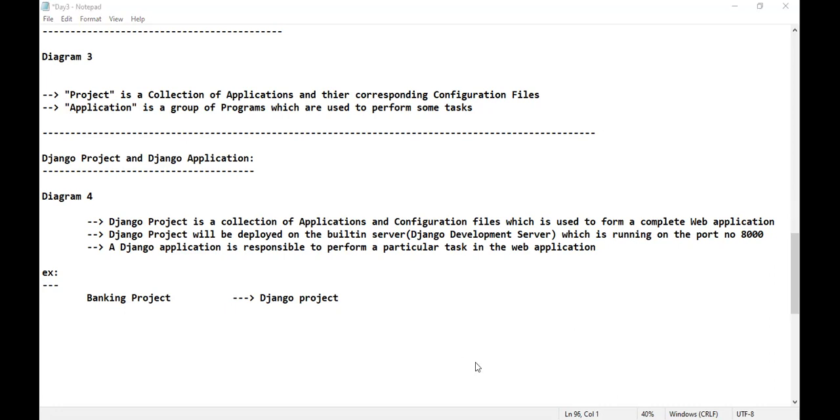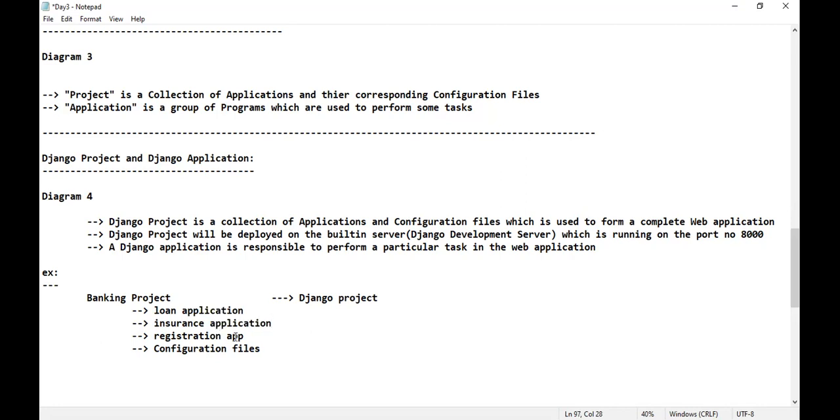Maybe loan applications will be there, insurance applications will be there, registration applications will be there, and some configuration files will be there. Yes or no? I will write it under the banking project. See here where I have written. Let me indent it properly so that you will not get confused. Under this banking project, the loan application, insurance application, registration application, and configuration files, all those things will come. Is that clear?